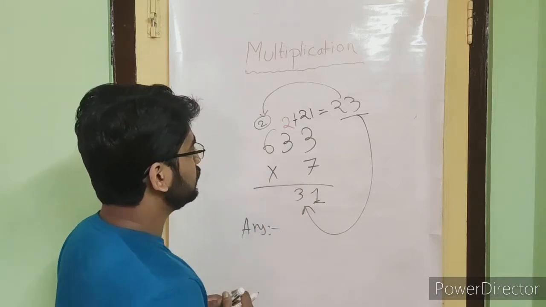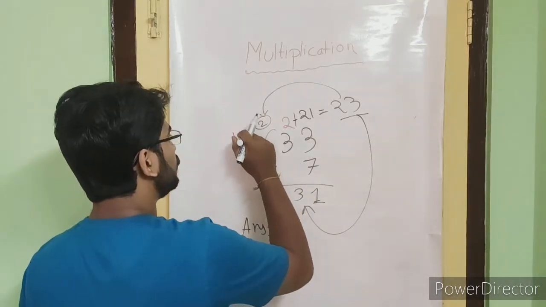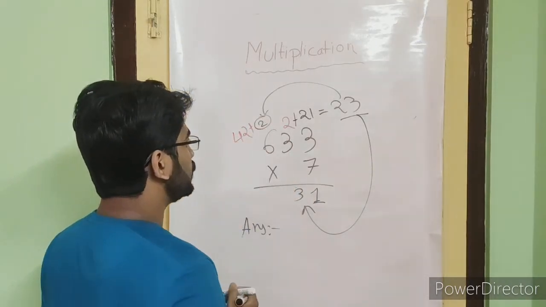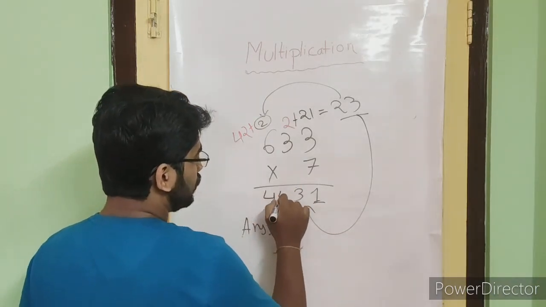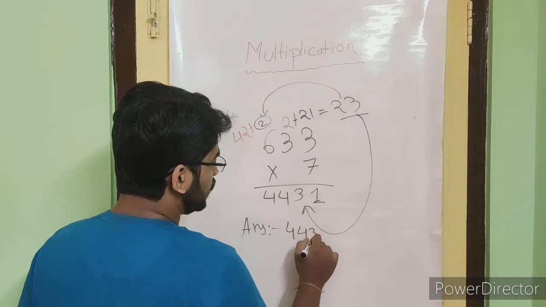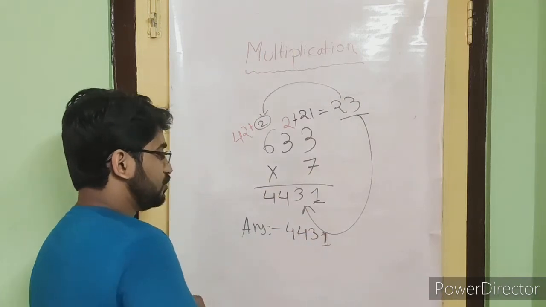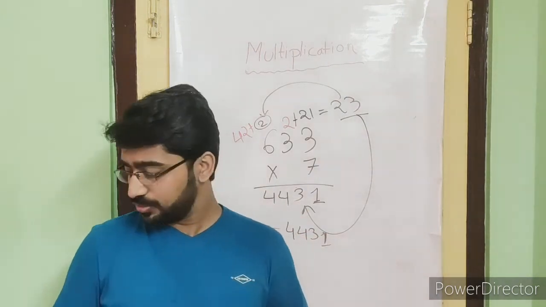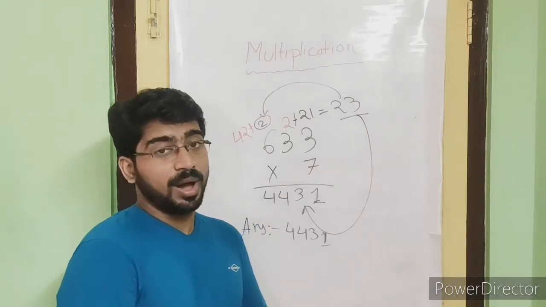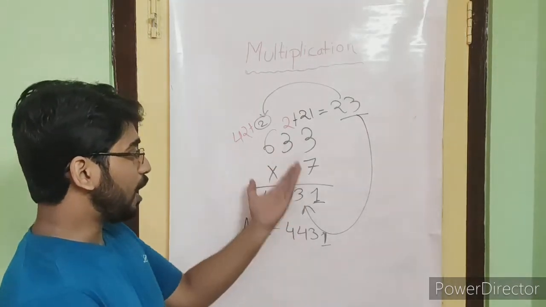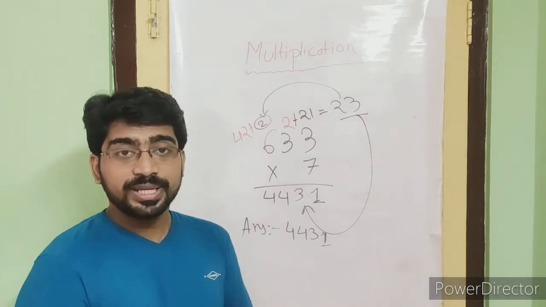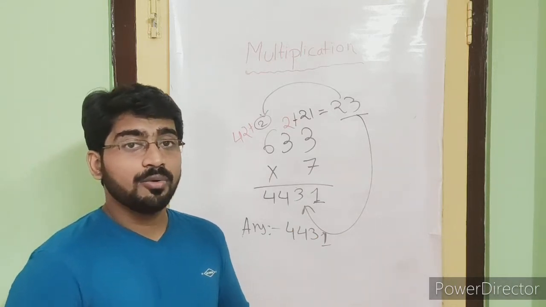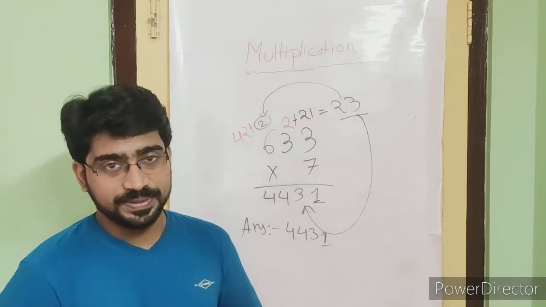So 6 7s are 42. So we will add 42 with the 2. So 44, so 4431. You need to practice how to write the answers also, because as we know that it carries marks. So how to do the carried over pattern? We have learned also. Now we again are going to practice.